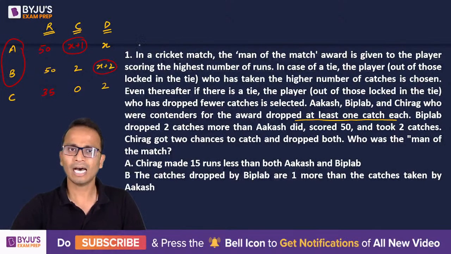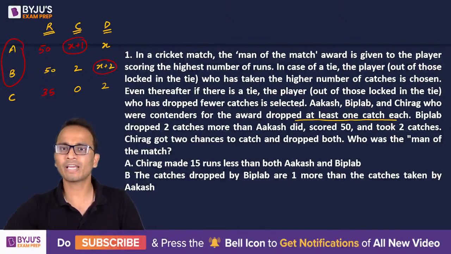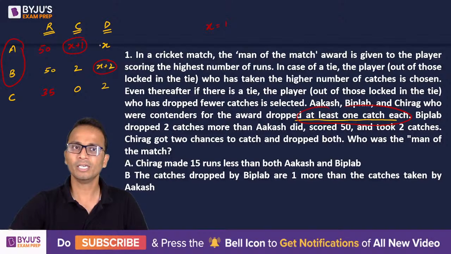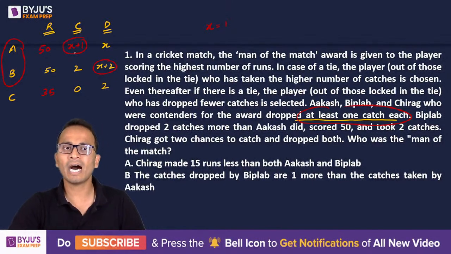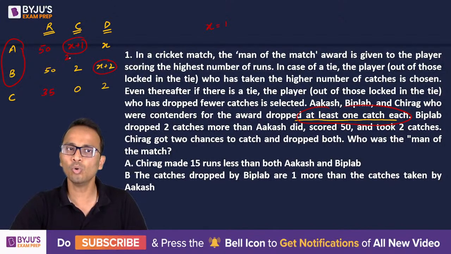Alright. Now we know that the number of catches dropped by them is at least 1. So that means the minimum value of X is 1. X cannot be 0. So minimum value of X is 1. Okay. So I can say that the number of catches taken by Akash is 2 or more. Right?